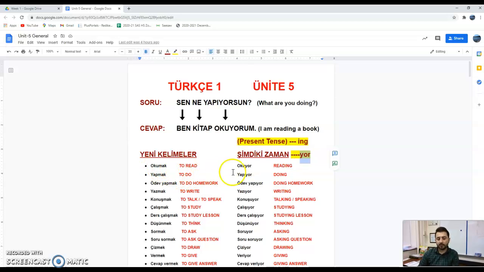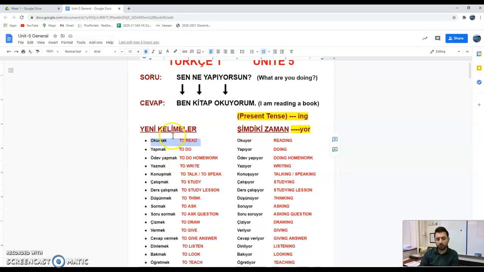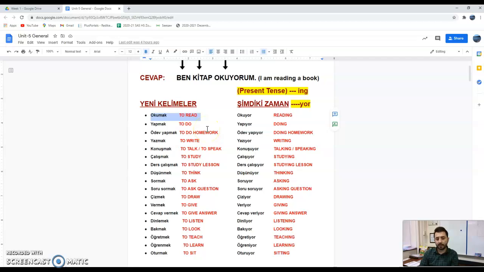So, for example, in Turkish, we have okumak, which means to read. Of course, you have these words already in our Unit 5 general document, and you definitely need to go over these words and memorize them. Most of these words were already learned back in Unit 1 because I taught you the classroom language. You can go back to Unit 1 and open up the classroom language document that I have shared and we have learned together, so you can refer to that. But you don't have to go there because the questions and the words are already here.